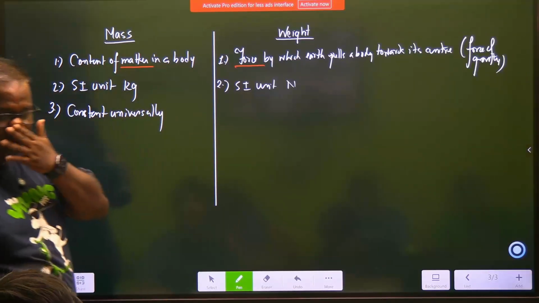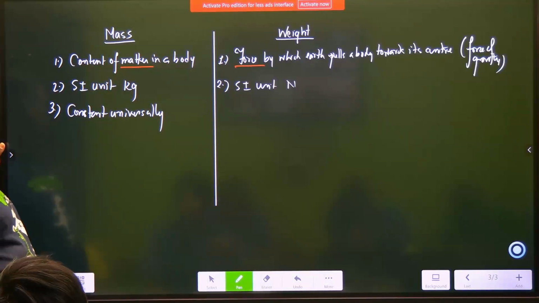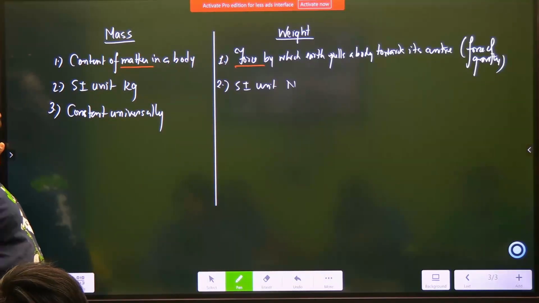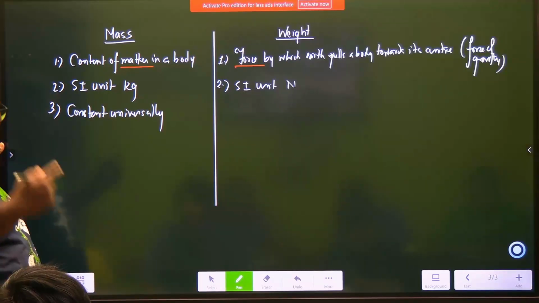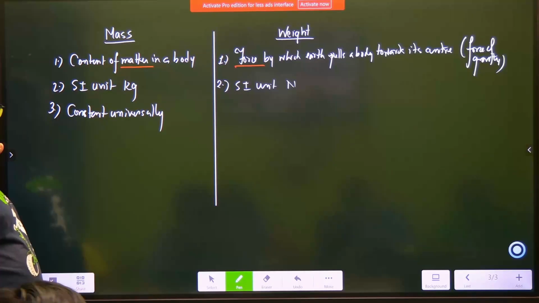But the first one you say that force by which Earth pulls the body. Can't it be any celestial body? Any celestial body, then it is weight on that body. When you book a ticket to that, please include me. We will go there and do. That is a very theoretical statement. Do we measure potatoes on the moon? Sorry, yeah. Right, very good.